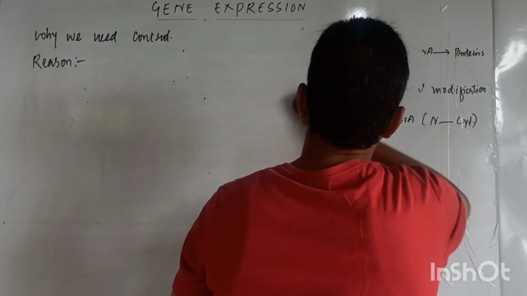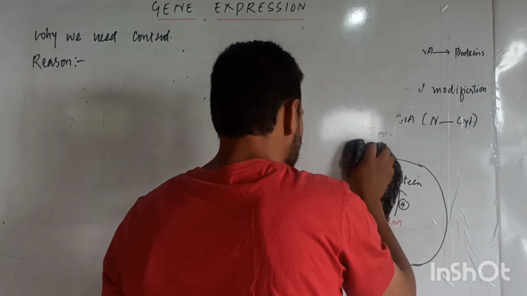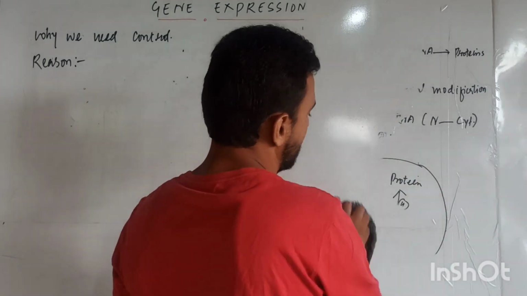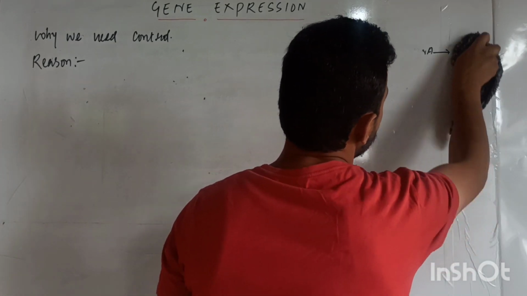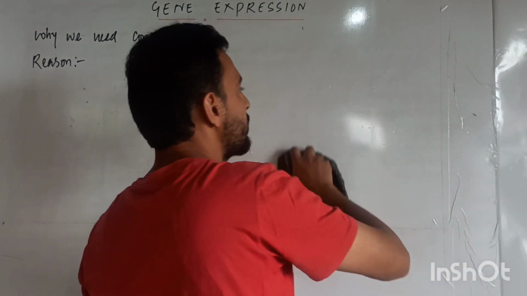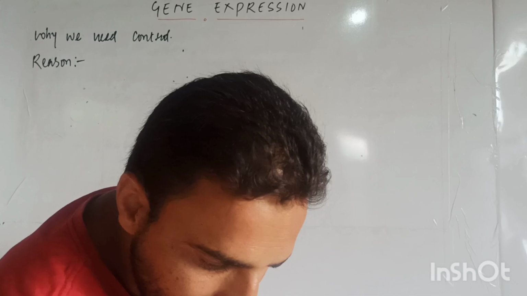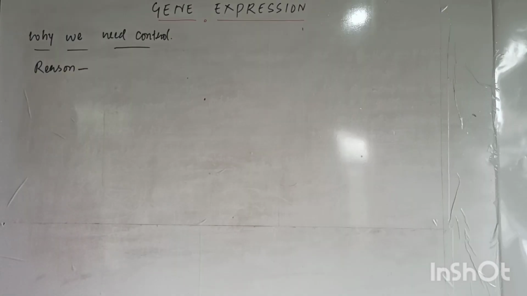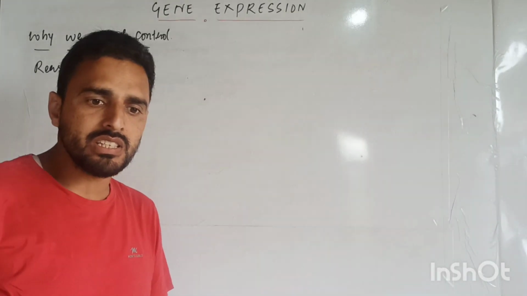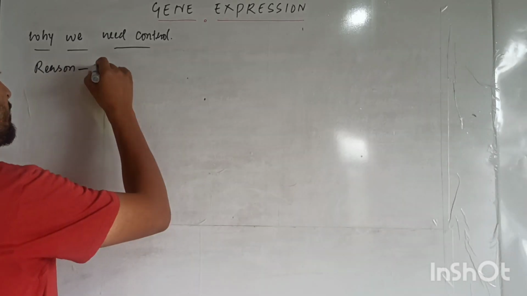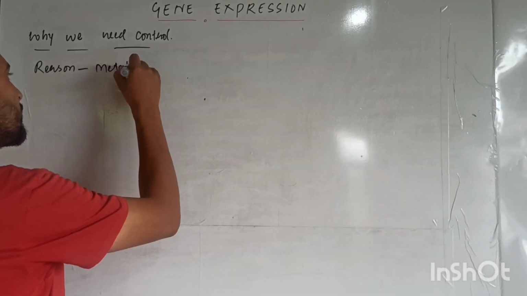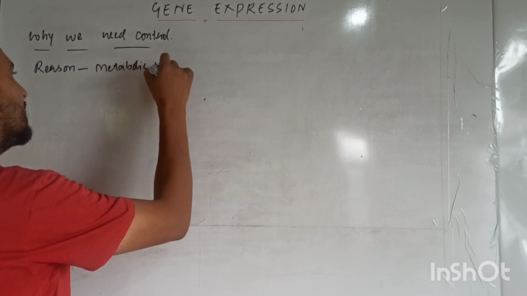Dear students, in case of prokaryotes, we have learned there is a single point where we can control, that is transcription. But in case of eukaryotes, there are four points where we can control the synthesis of proteins. Then why we need control? Number one reason is metabolic need.